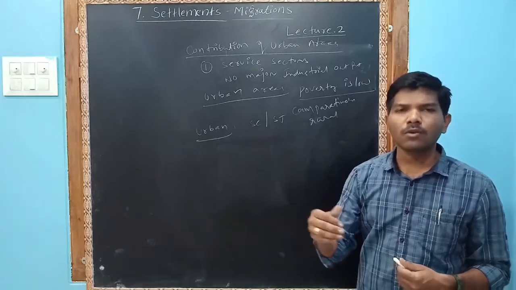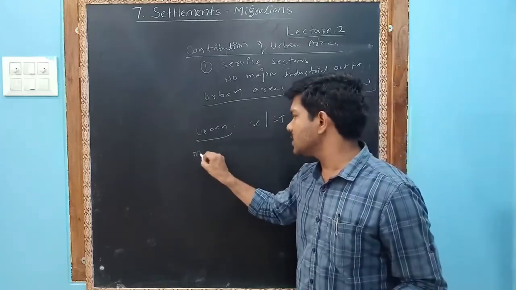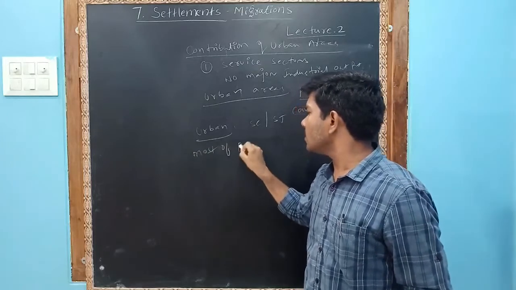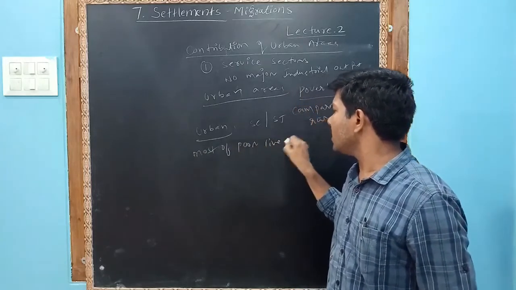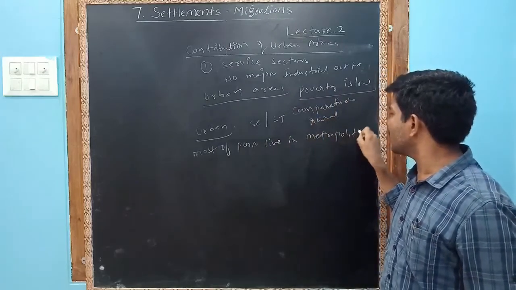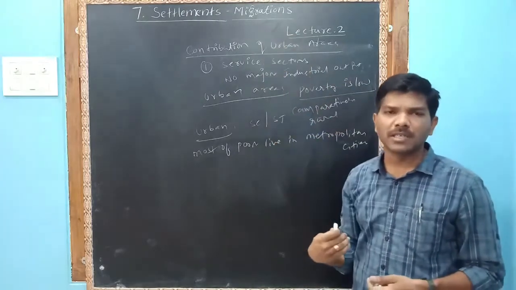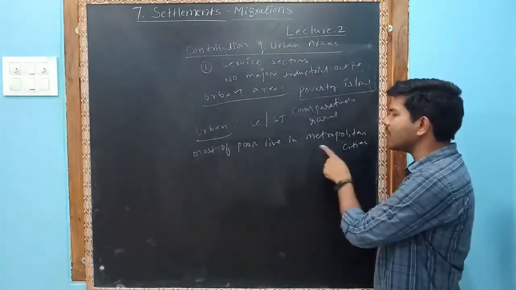Most of the poor live in metropolitan cities. You compare mega cities and metropolitan cities, and more poor people are living in metropolitan cities.